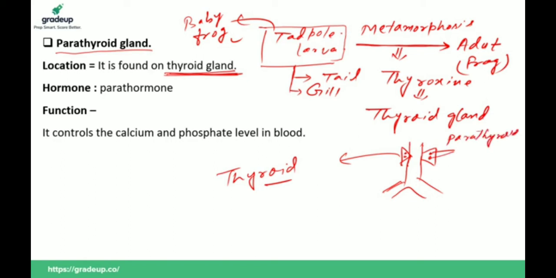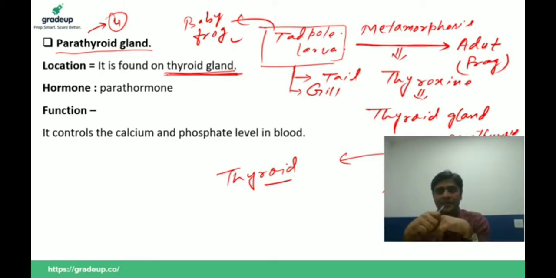It is 4 in number, 2 on either side. So that's why it is known as parathyroid gland. This is the location.